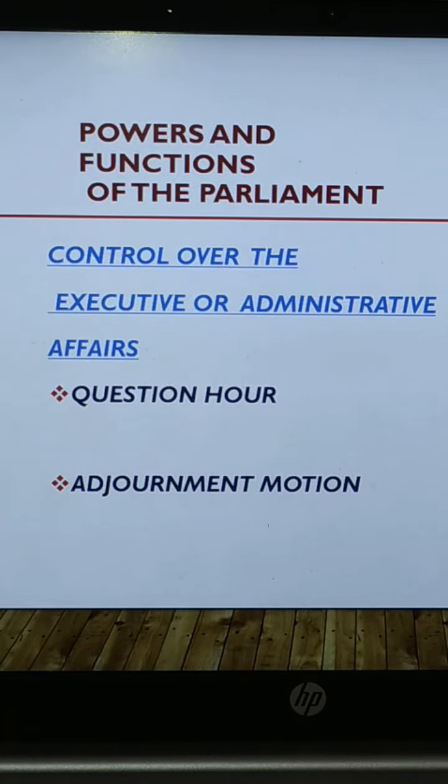So keeping aside all the other day-to-day activities and discussing this particular act which has taken place and which has shook that particular nation or particular state or an area, that is taken into consideration. So basically it is pinpointing the failures of the government. Okay, so adjournment motion is all about this.